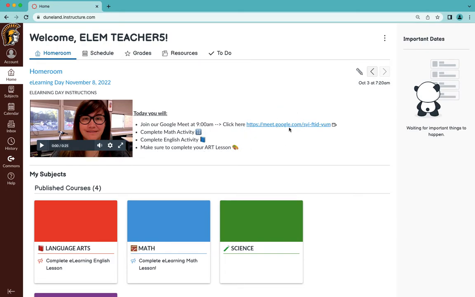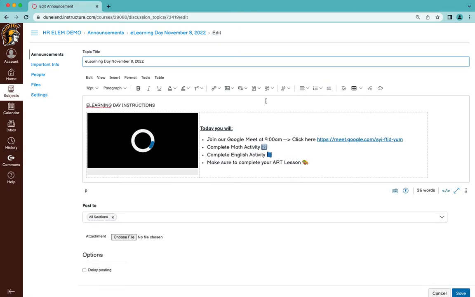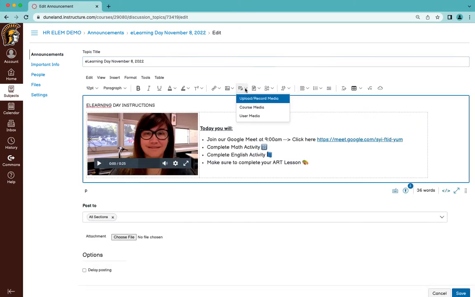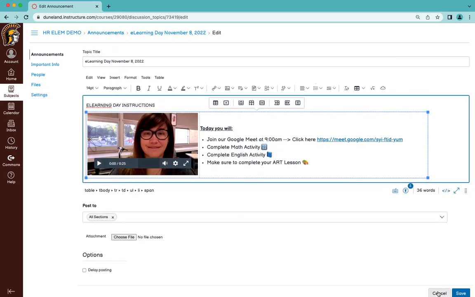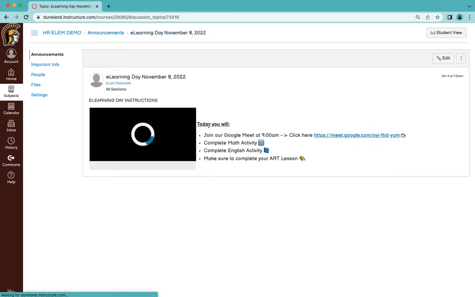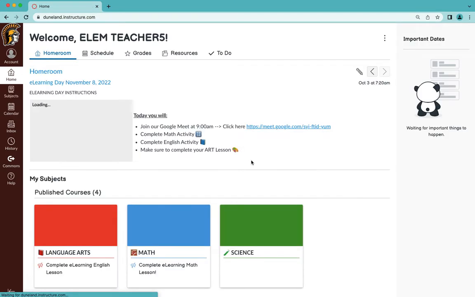This is also a great place to put your Google Meet link. This would be visible to students as soon as they sign into Canvas, so I highly recommend using the announcement section for that specific day. Remember, you can click the edit pencil on the announcement space. You can use the record option to insert a video. You'll see that I put this in a table so that I could do things side by side, and make sure that you name the announcement appropriately. This would be visible to students as the first thing that they see when they sign in.